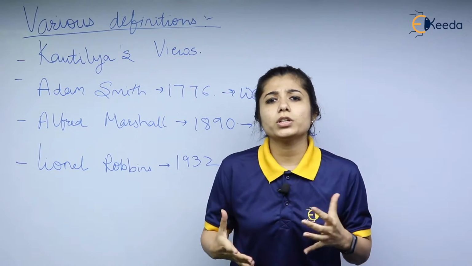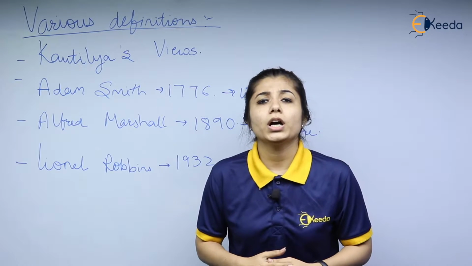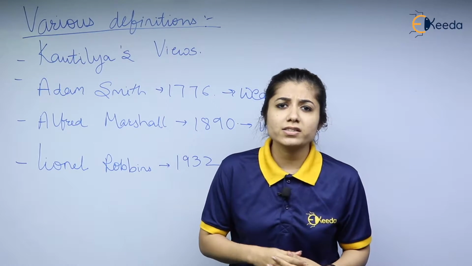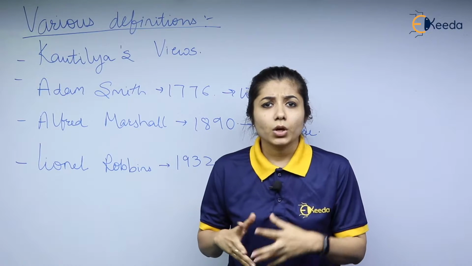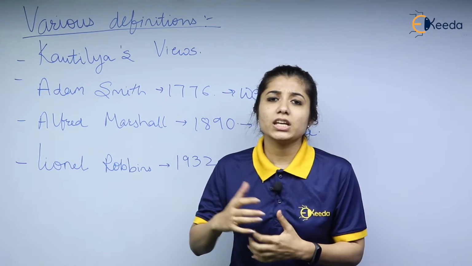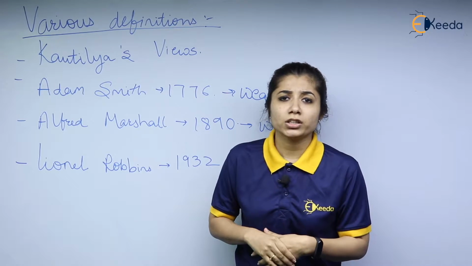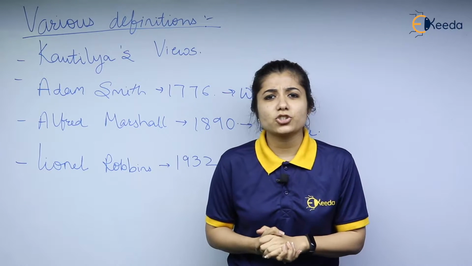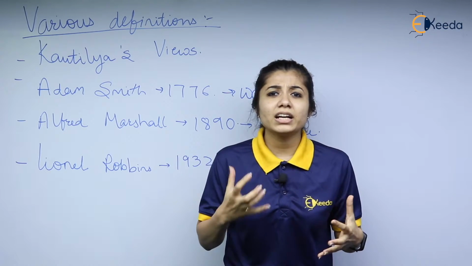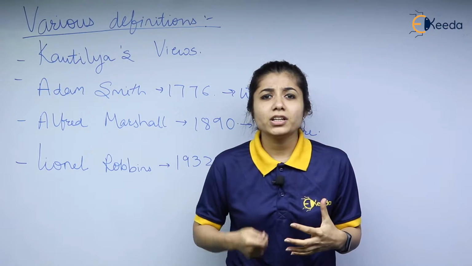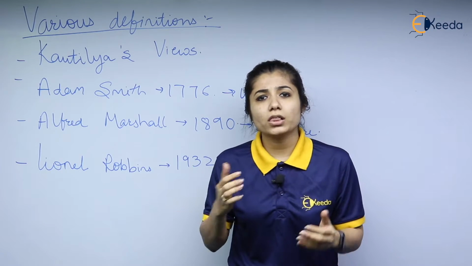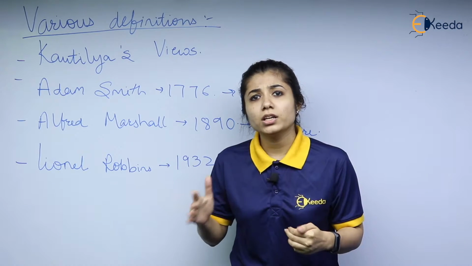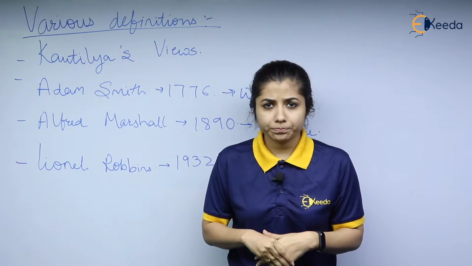In economics, what did he do? He coined the word Arthashastra. Artha means wealth. Shastra means science. Science of wealth is nothing but the meaning of Arthashastra, that is, economics. He explained in his theories that there should be proper management and creation of wealth for any economy to get developed or to run in a proper manner.